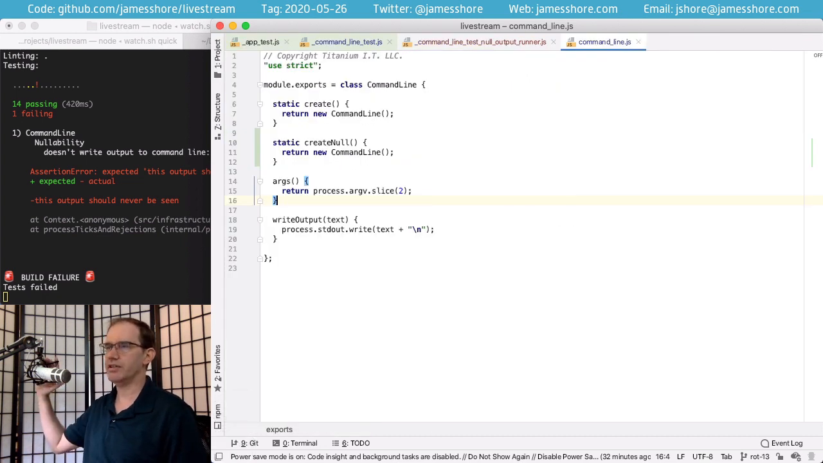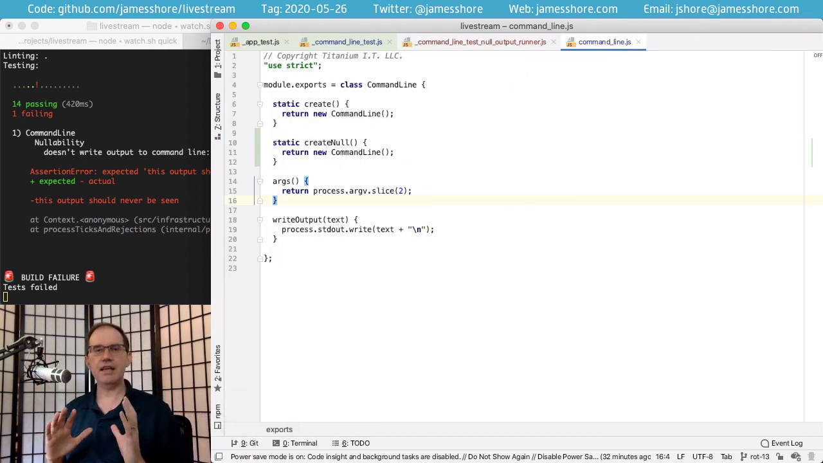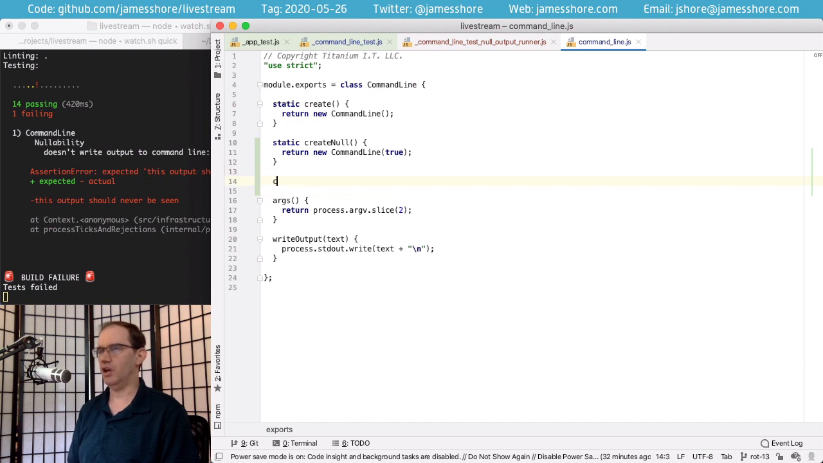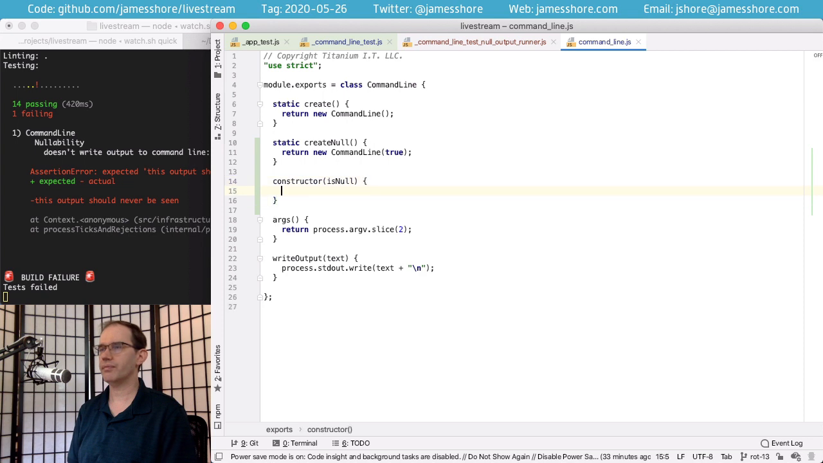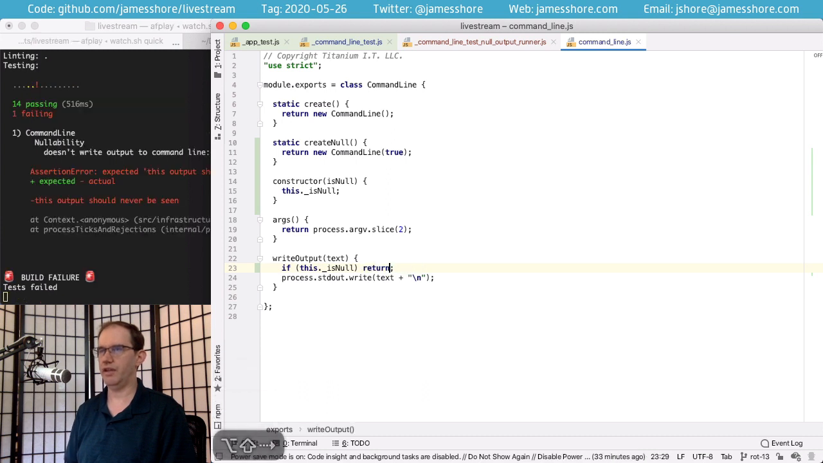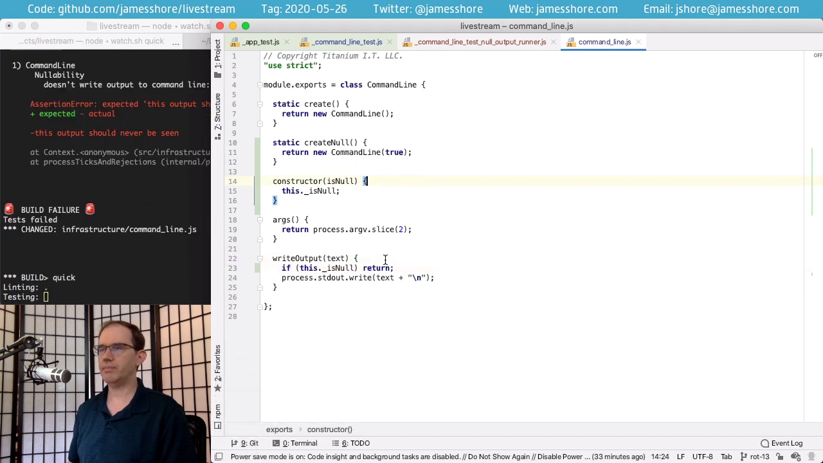So how do we do this? Well, remember, we want this to be as real as possible. We could write this with a little bit of spaghetti code, and I have done this in the past. We could say that the command line is null. Let me just show you what that looks like. So we'll pass in an is null parameter, and then down here we can say, if this is null, return false. Or not return false, just return. Don't do anything.